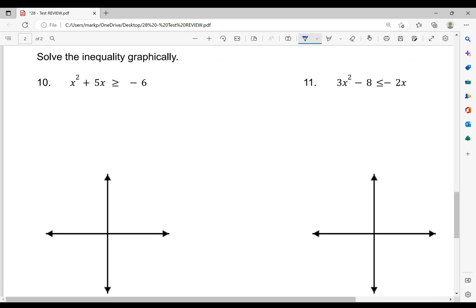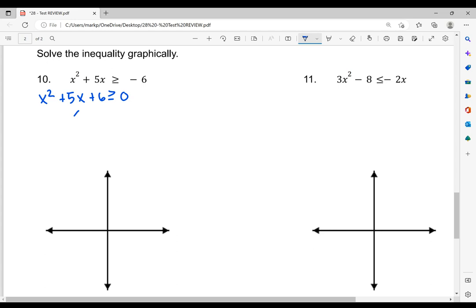All right, so when you're doing this, the first thing you want to do is make sure that it equals 0. So I'm going to go ahead and add the 6 back to the other side. So x squared plus 5x plus the 6, we move it over, is greater than or equal to 0. I'm going to attempt to do the x method first. If that doesn't work, then I would go to the quadratic formula.